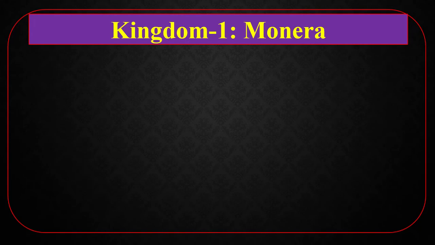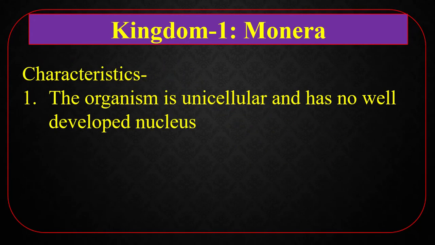Kingdom 1, kingdom Monera. Characteristics of kingdom 1. The organism is unicellular and has no well-developed nucleus. Now the question is, what is a well-developed nucleus? If a nuclear membrane is present around the nuclear substances in the cell, it is called a well-developed nucleus. If the nuclear membrane is absent, it is called no well-developed nucleus.